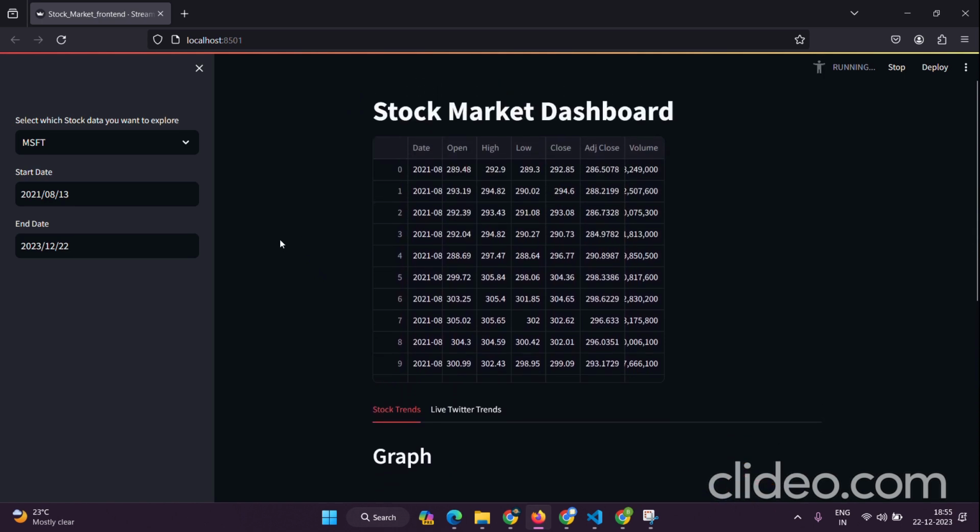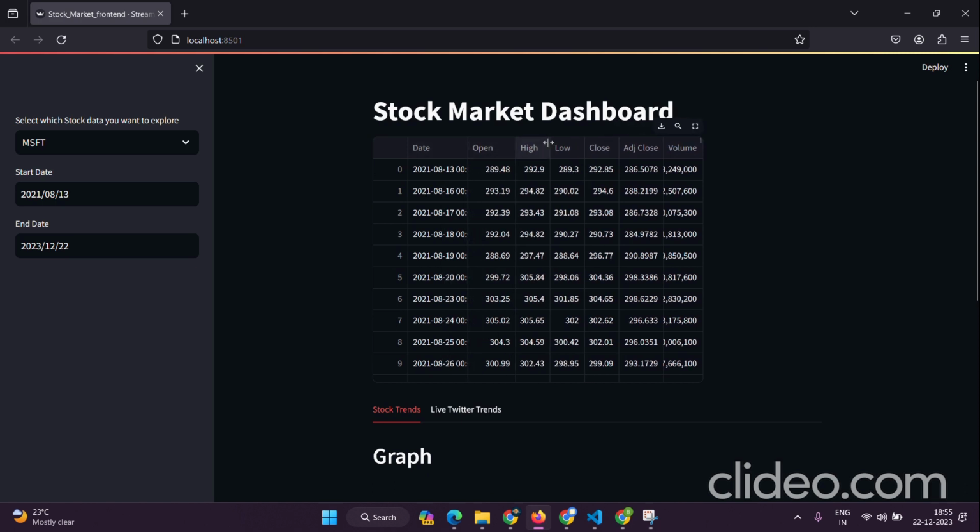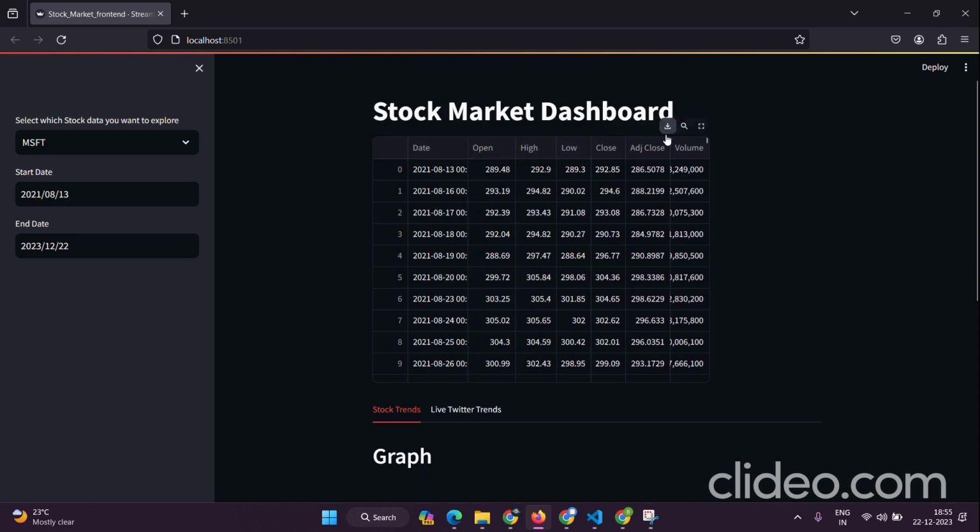This dashboard contains all the necessary details, for example the date, the opening price, the high price, low price, close, adjusted close, and volume for that particular date. And this is an interactive table.